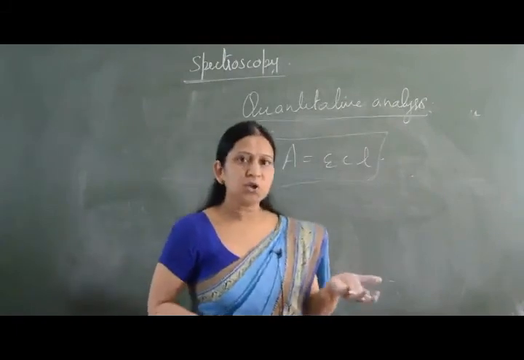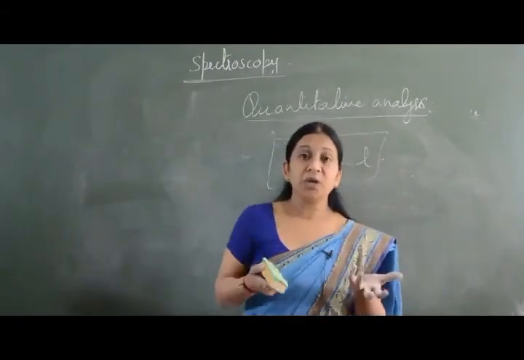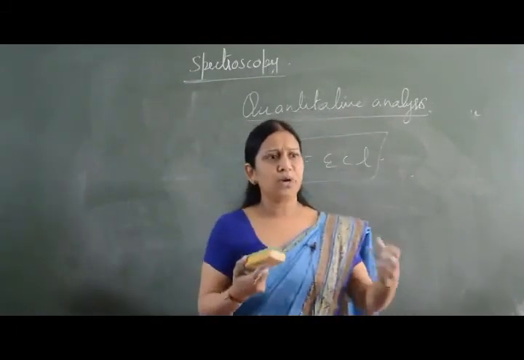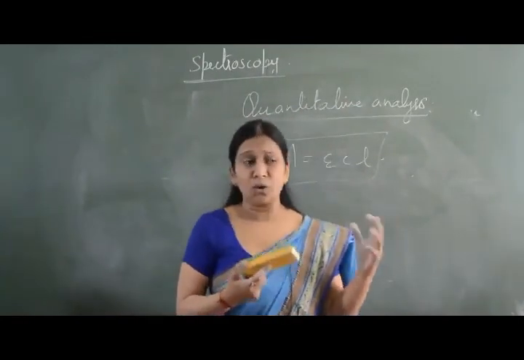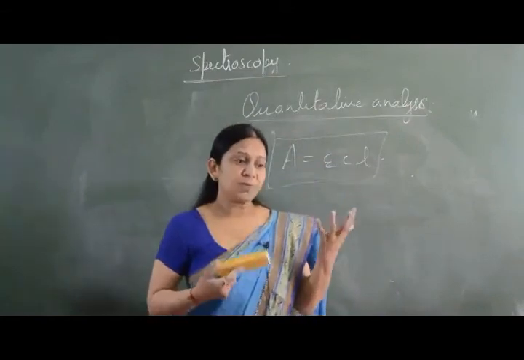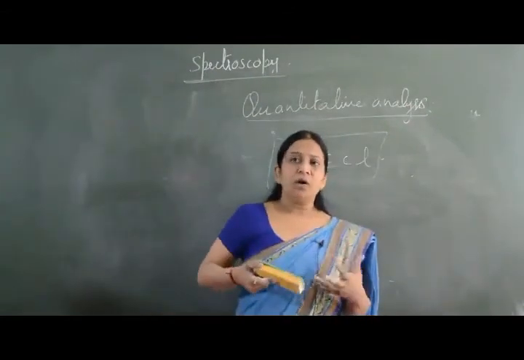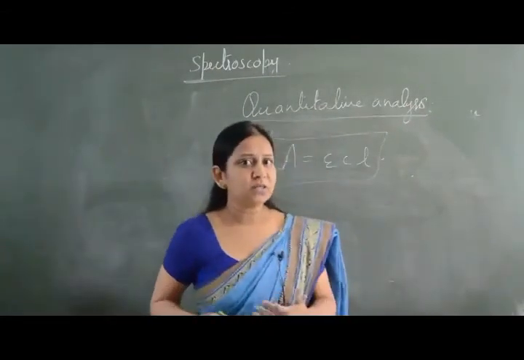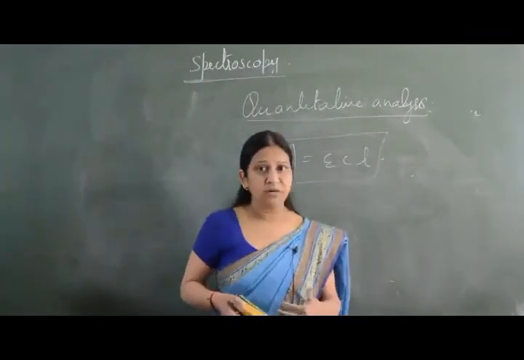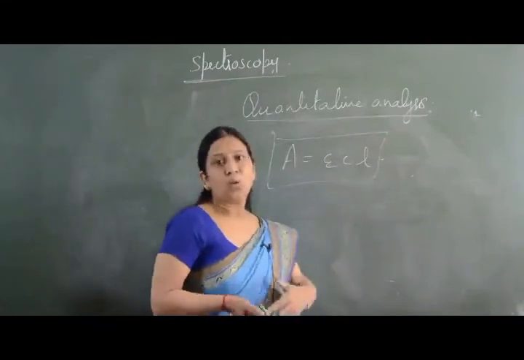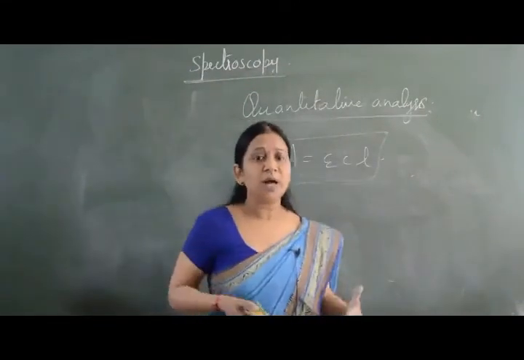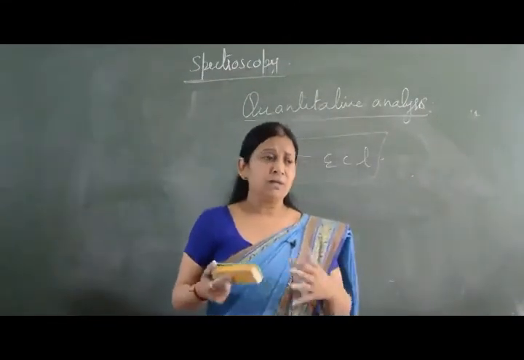From concentration we can calculate the quantity, we can calculate volume, and we can even calculate molecular mass or molecular weight from this. So spectroscopy helps us in qualitative analysis as well as quantitative analysis. Quantitative analysis is done by Beer's law, and qualitative analysis is done by carrying out spectra and then studying the molecules.